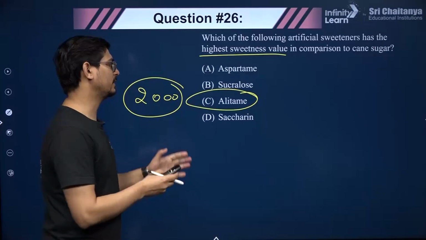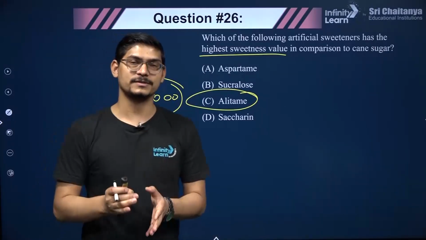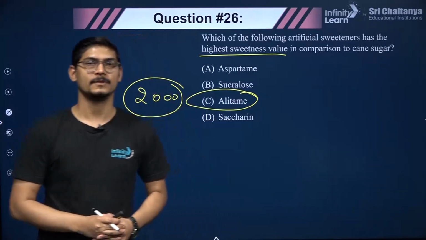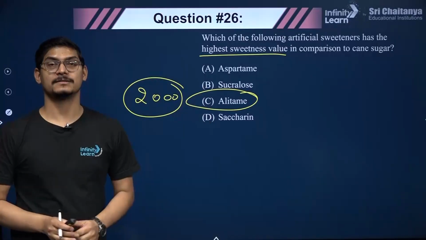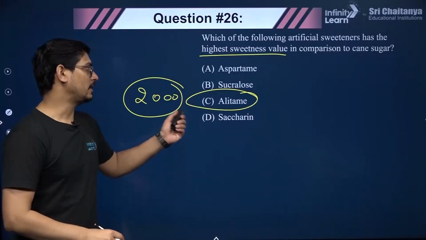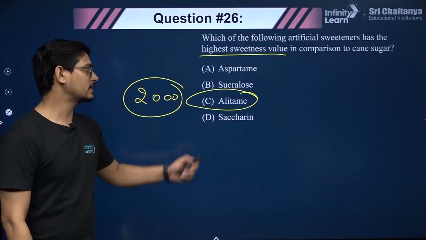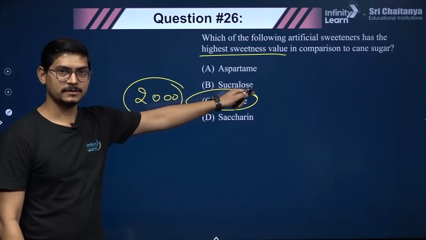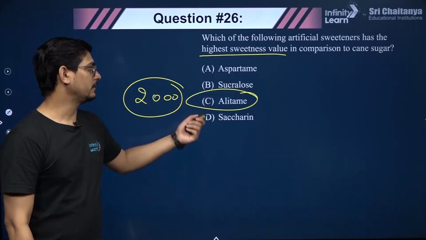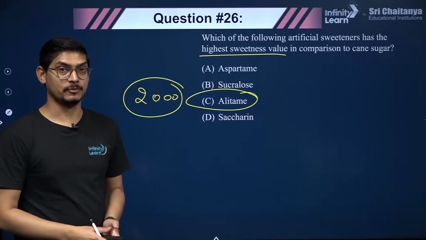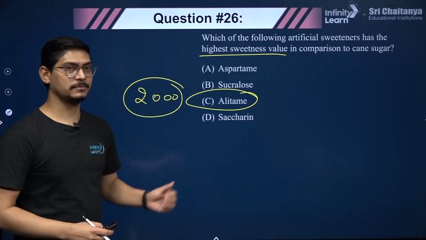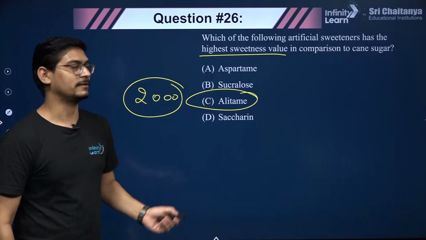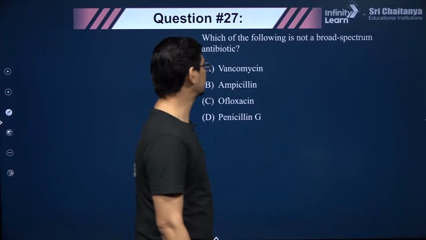So please remember what are the different artificial sweeteners. If possible, remember their structure also, right? Because JEE has also asked the structures of these artificial sweetening agents, and then of course what is the sweetness factor, right? And then if there is any special point about it, like I told that alitame, the control of sweetness is difficult.